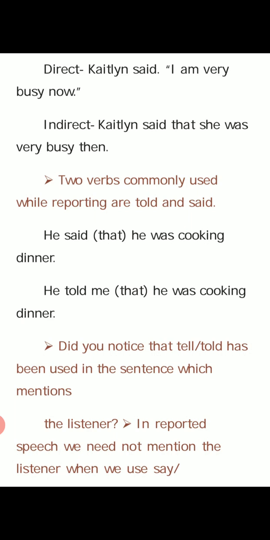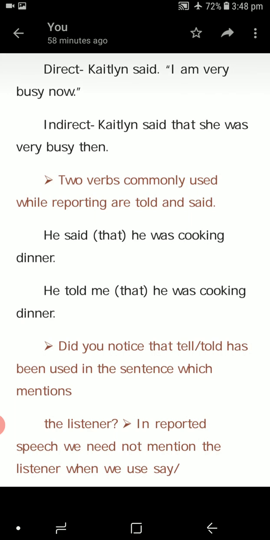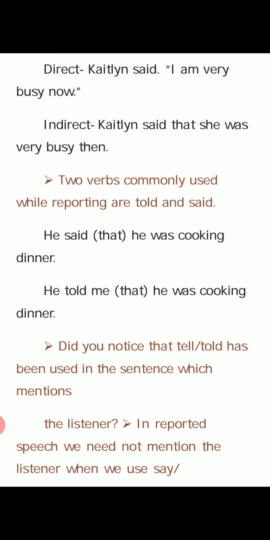Did you notice that told has been used in the sentence which mentions the listener? Yes, if there is a listener, we want to use told. In reported speech, we need not mention the listener when we use say and said. While we are using say and said, no need to mention the listener. But when we are using told or tell, we want to mention the listener. He said that he was cooking. The listener is not mentioned. In direct speech, we say, Rahim said to me, "I will be waiting here."